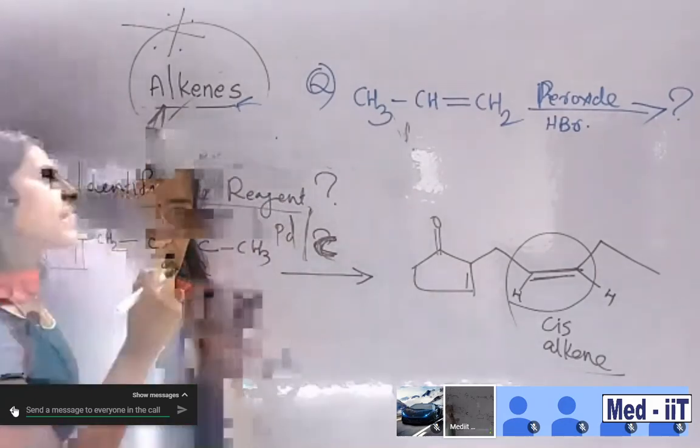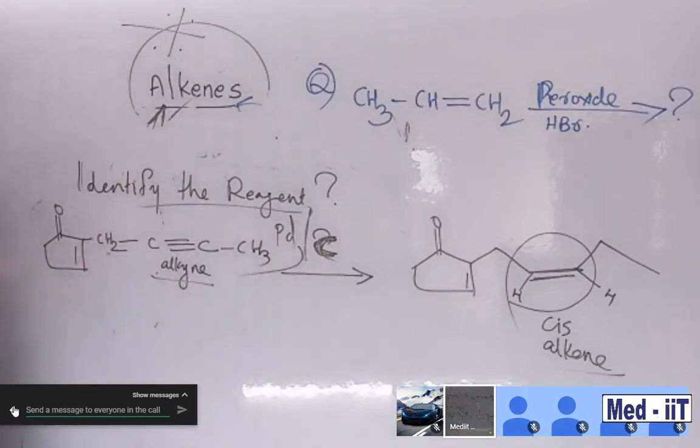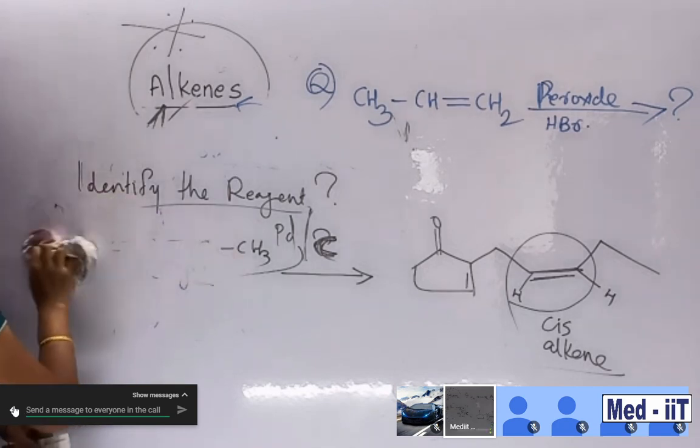But you want to be familiar that an alkyne in the presence of palladium catalyst forms an alkene. Clear? Cis-alkene, not trans-alkene. Okay. Another question. I think you are able to solve this very quickly.